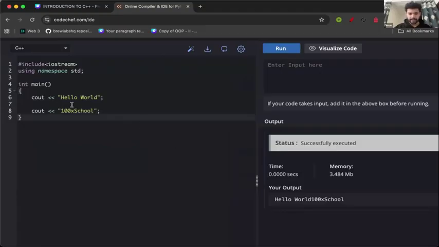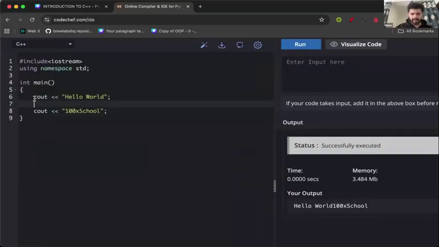So this prints hello world and then it prints 100x school. But guys, if you see carefully, I have written this 100x school in a new line, in a separate line. But during the printing process, when it was printing on the screen, I see there is no new line. As soon as the hello world ended, this got printed. Yes or no? Ideally, they should have been on separate lines because I'm writing on separate lines.